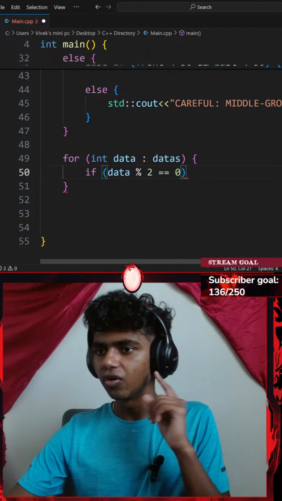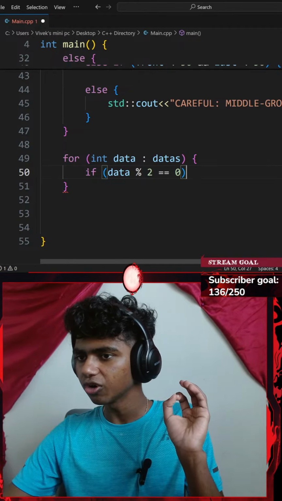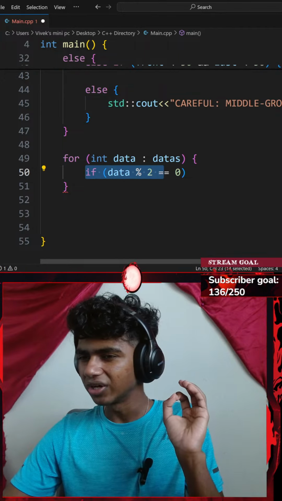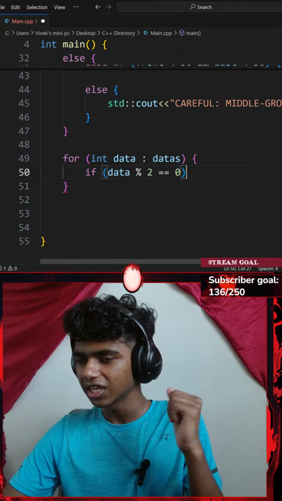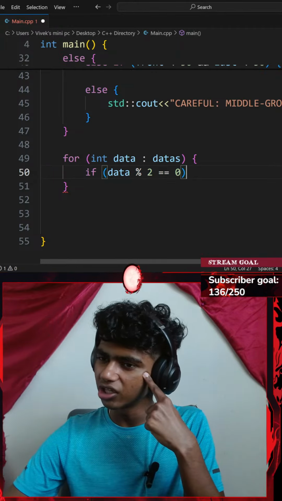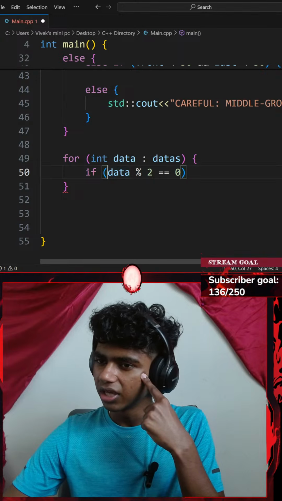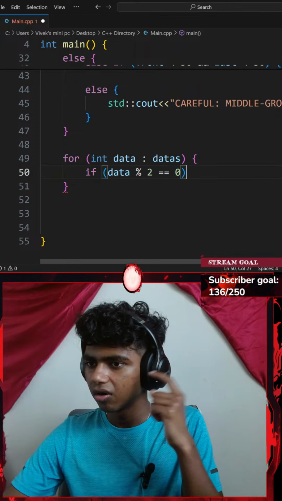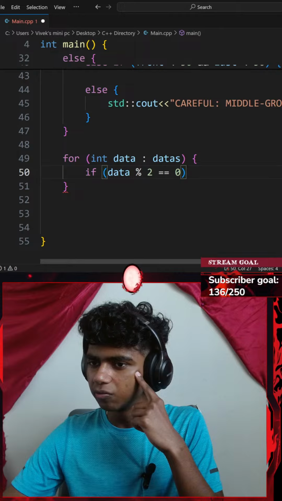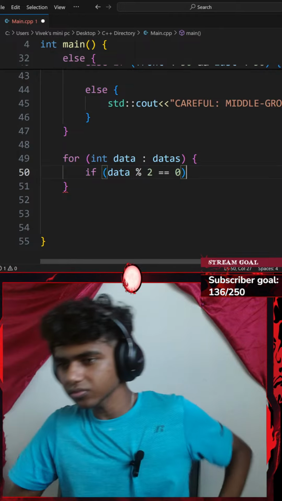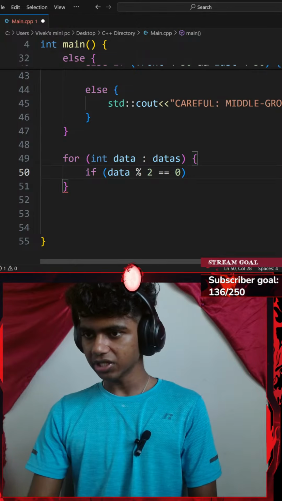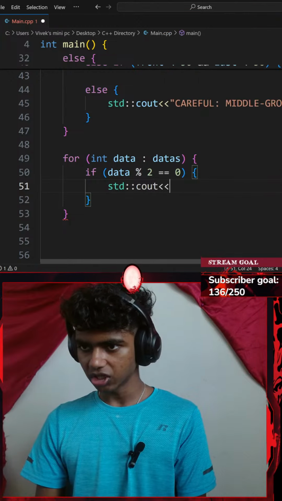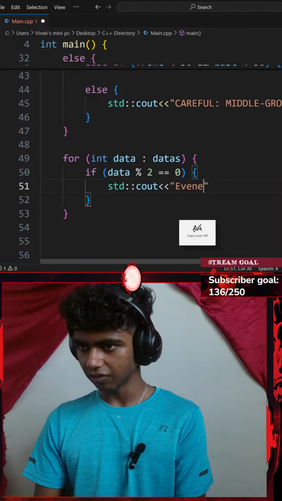Okay, let's think. If my data is even, or I could go with my whole category, right? If my data modulus 2 is equal to 0, that is going to be considered even. In Python, the way I check if something is even, if my variable modulus 2, print even. I went with a for loop. If that happens, I will be printing, with a standard console output with an insertion operator, something like even.